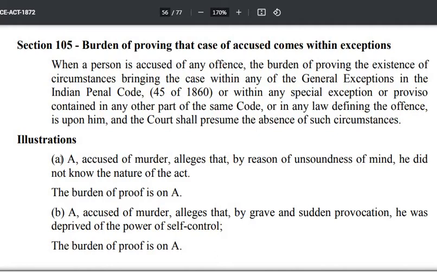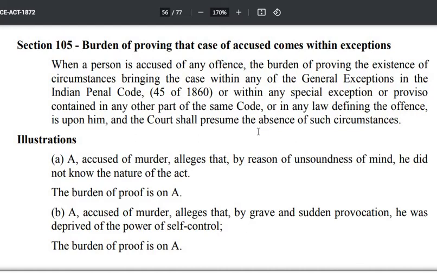Now, the court shall presume means what? The court will not itself raise the point that any general exception or any other exception is applicable, and the word used, shall, means the court has to presume. And therefore the burden of proof upon the defense will be what? Strict. The burden of proof upon the defense will be strict, to rebut that presumption.